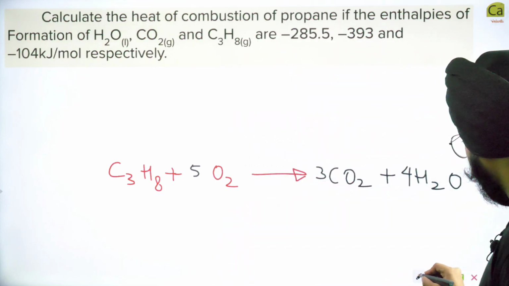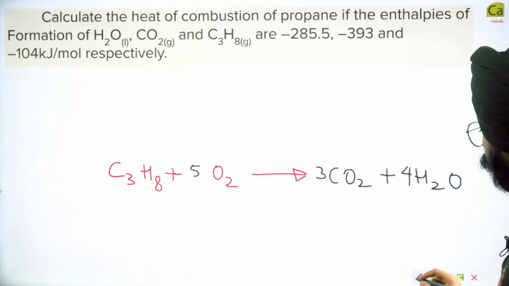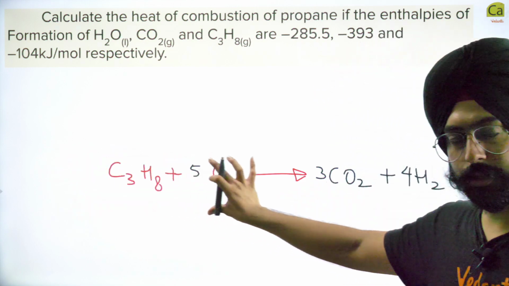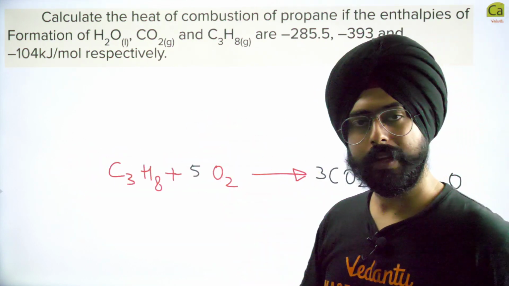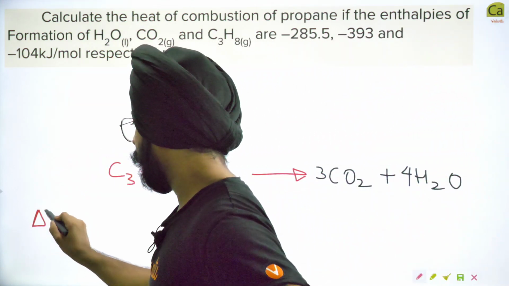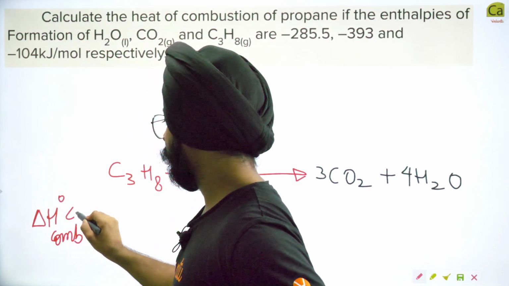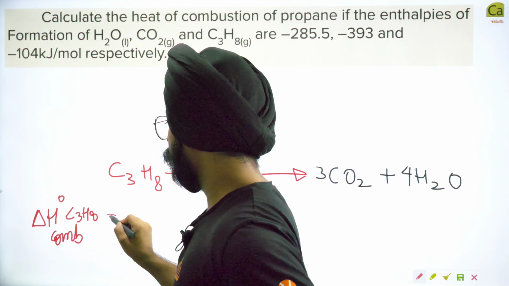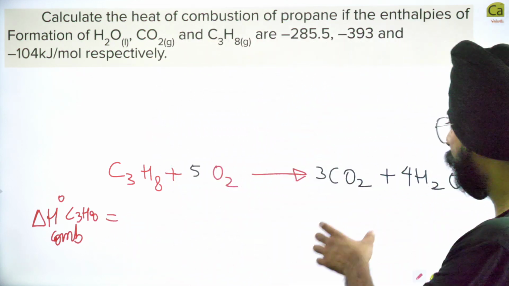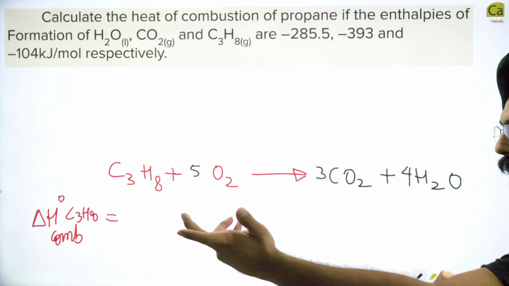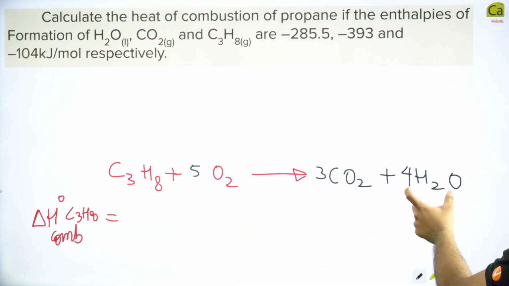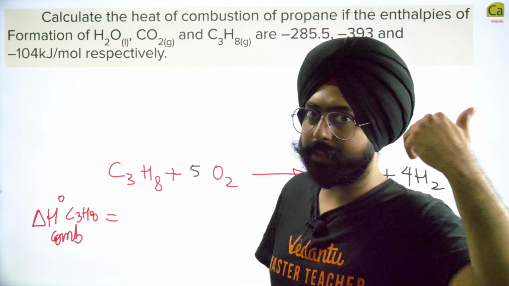Now, what can we write for the enthalpy of this reaction? The enthalpy of this reaction will be called the enthalpy of combustion of C3H8. So delta H naught of combustion of C3H8 can be written as enthalpy of products minus enthalpy of reactants. And I already told you that for individual substances, their enthalpies can be taken as enthalpy of formation.